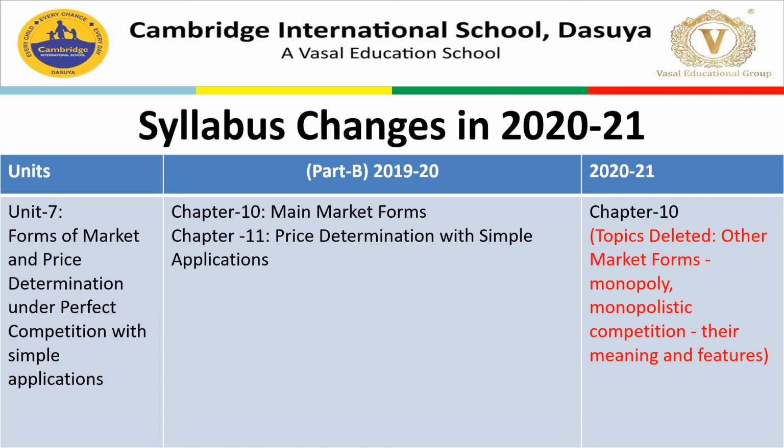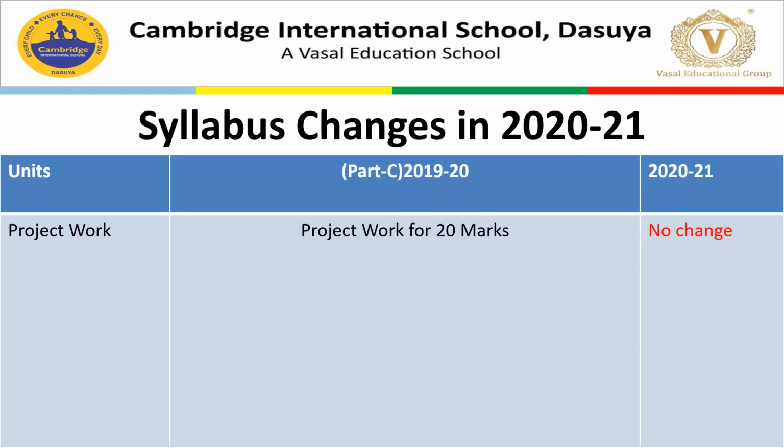So that is all about the theory part. This theory part is equal to 80 marks. Now let's move to the last part, that is of 20 marks. That is your project work. The project work as such was the same in 2019-20 and 2021. That was the similar one. So there is no change in the project work.